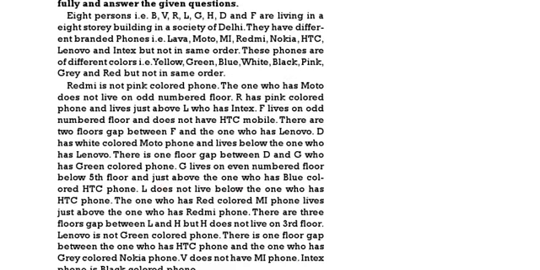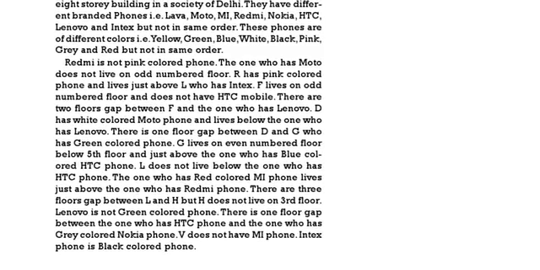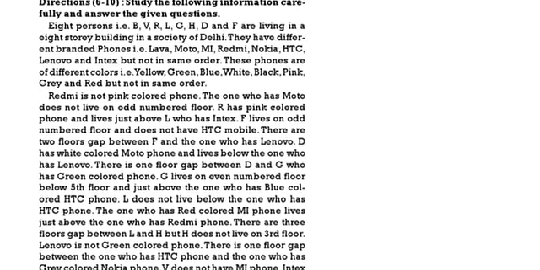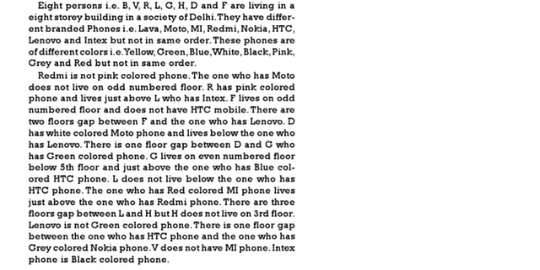L does not live below the one who has HTC. The one who has red color MI lives just above the one who has Redmi. There are 3 floors gap between L and H, but H does not live on the 3rd floor. Lenovo is not a green color phone. There is only one floor between the one who has HTC and the one who has grey color Nokia phone. V does not have an MI phone. Intex phone is black color. So this is the total puzzle we are having. Now based on this puzzle we should answer the questions.